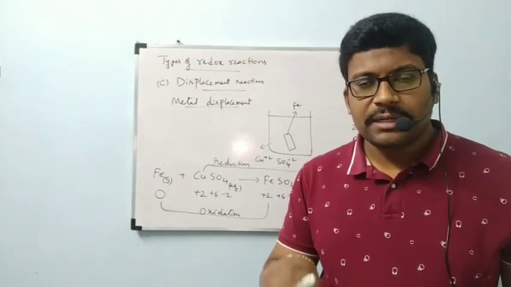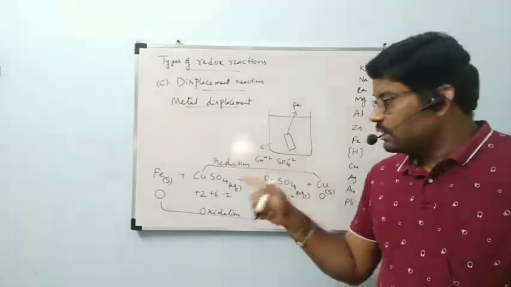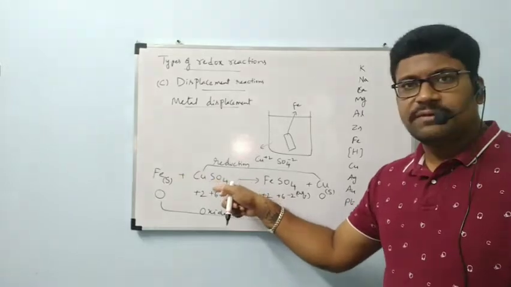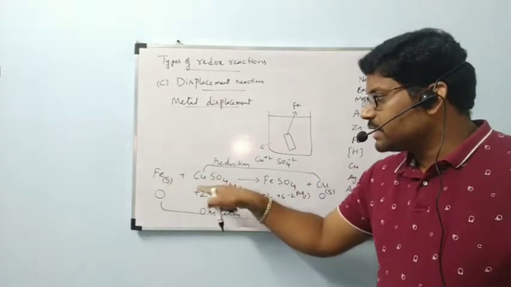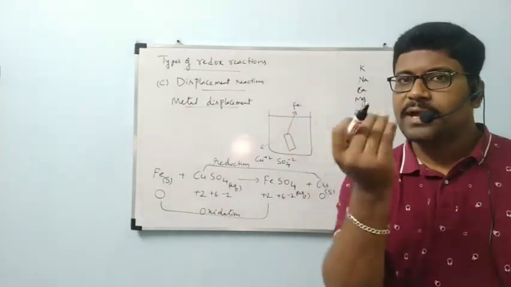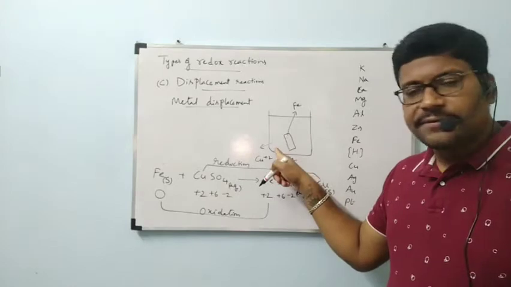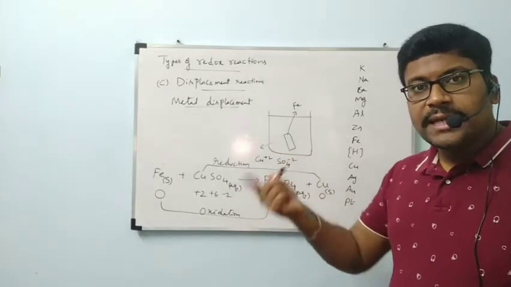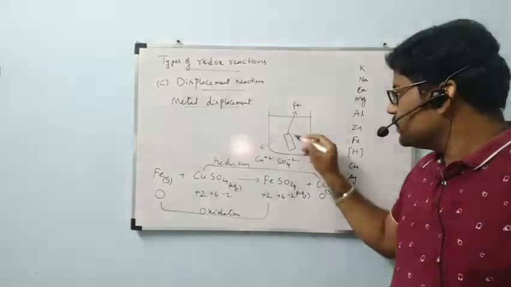In previous class, we started with displacement, particularly metal displacement reactions. In the first example, an iron rod is kept in copper sulfate solution. After some time, we will observe that the iron is coated with an outer layer of copper, because the copper ions present in the aqueous solution gain 2 electrons from iron to be converted to copper, and it is deposited.